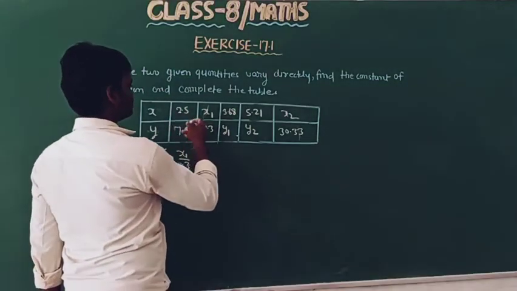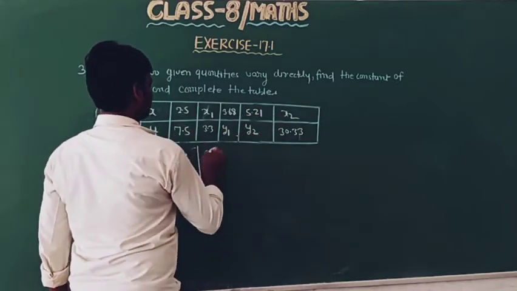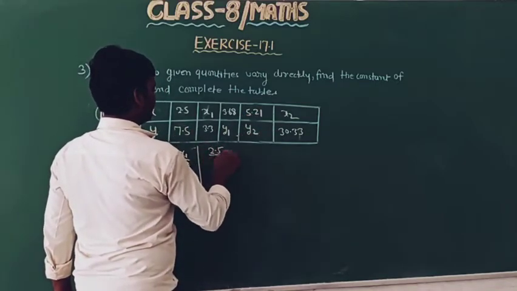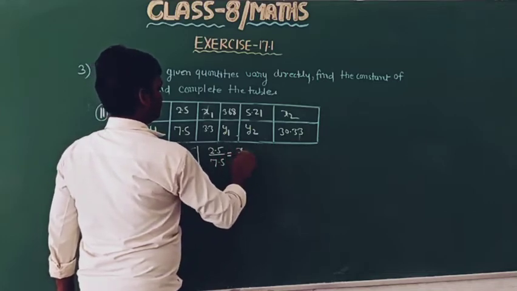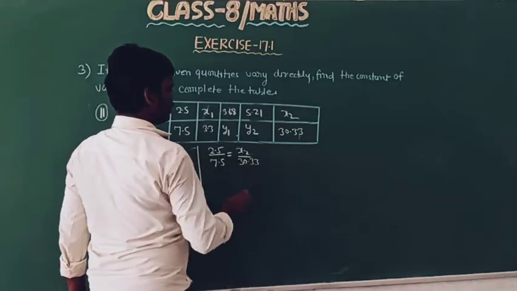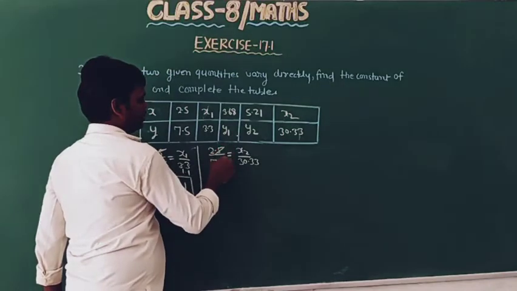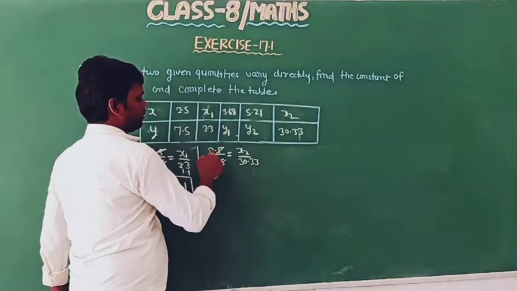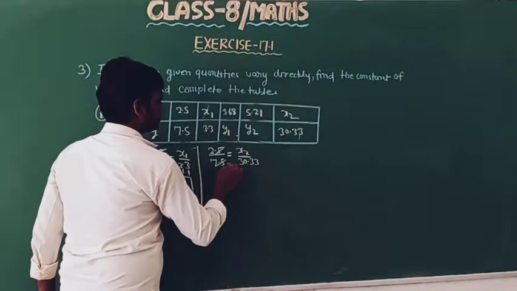Now find the value of x2 with the help of this and this. So this is 2.5 by 7.5 equal to x2 by 30.33. Now divide 7.5 by 2.5, so we will get 3.